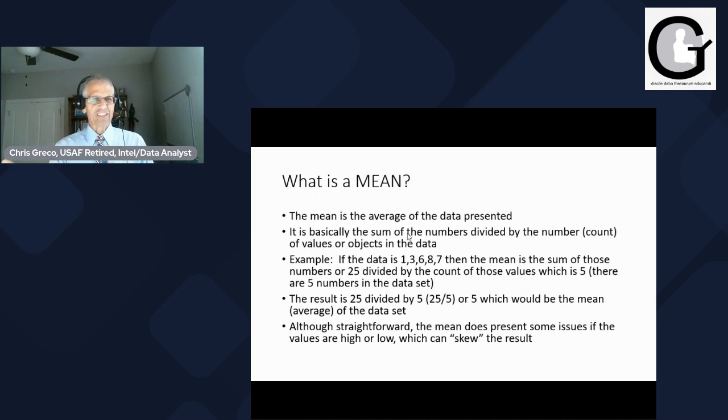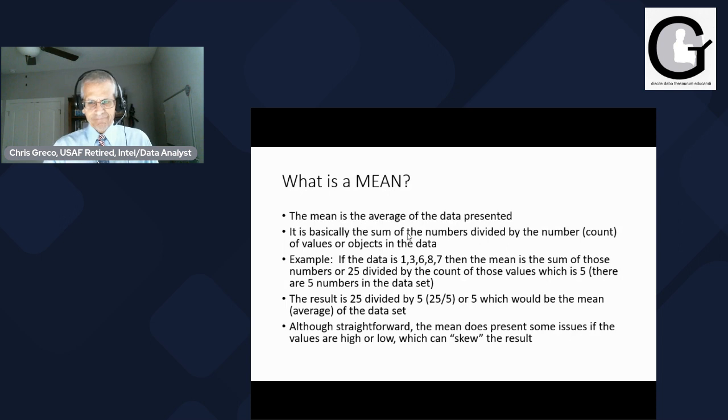You've probably done this somewhere in your academic experience when you're talking about GPA. GPA is very similar: you take the grades that you have, divide them by the count of the courses, and you've got yourself a GPA, grade point average, the mean average. So the result of this data set is 25 divided by 5, or 5.